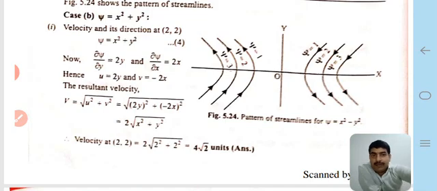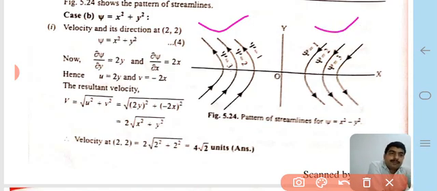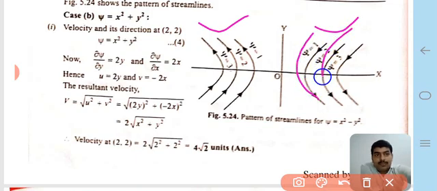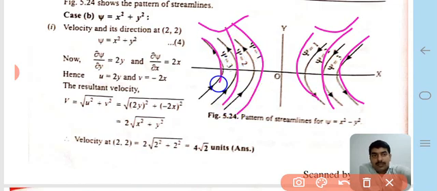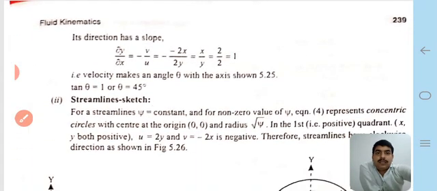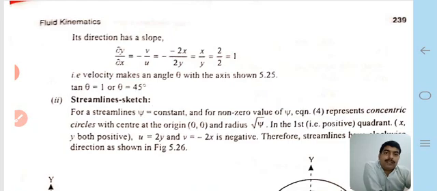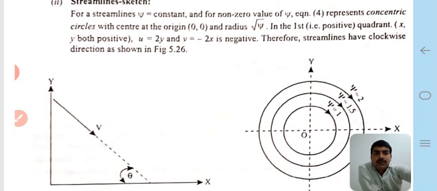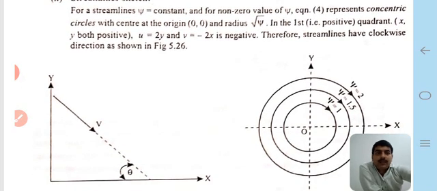The plotting of these streamlines: for ψ = 1 we plot like that, ψ = 2 plotting that, ψ = 3, and the negative values also, because it is a type of parabola, and we plot the stream functions. Now its direction has a slope, ∂u/∂y, and we calculate that it is 45 degrees.